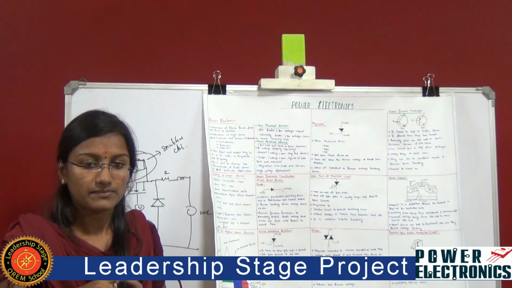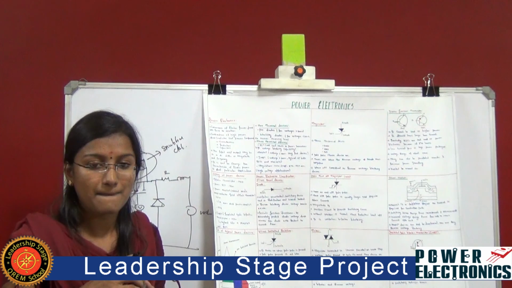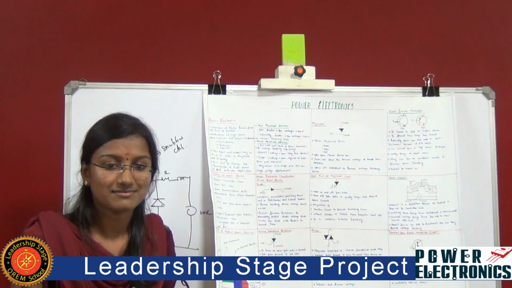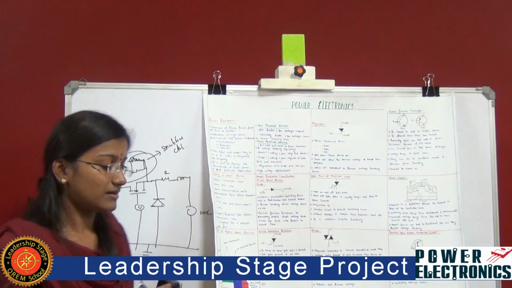What are the different methods to turn on the thyristor?